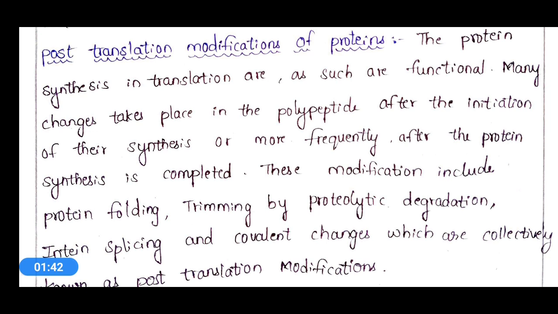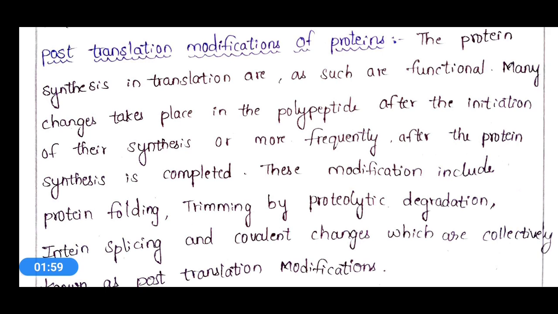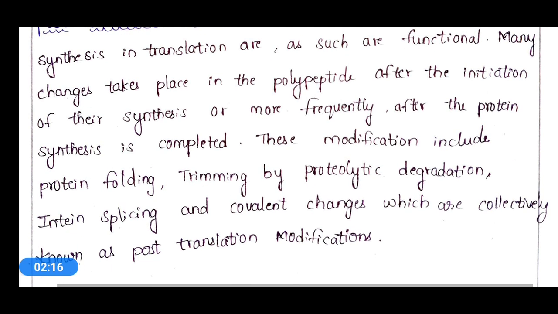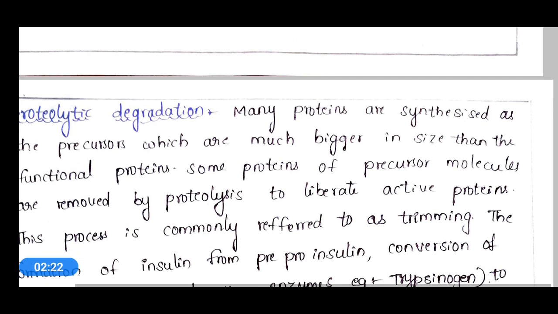These modifications include protein folding, trimming by proteolytic degradation, intron splicing, and covalent changes, which are collectively known as post-translational modification. So let's see all these in detail.